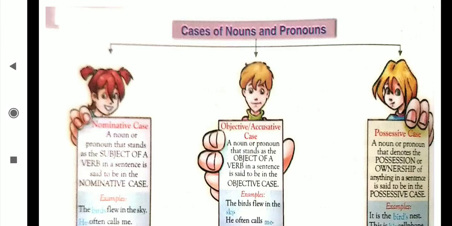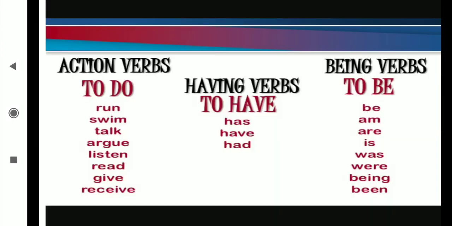Like this, in this lesson also some kinds of verbs are there. Which kinds are there? Action verbs, to do; having verbs, to have; being verbs, to be. These three categories are there. Then to do words are called doing verbs, to have words are called having verbs, and to be verbs are called being verbs.